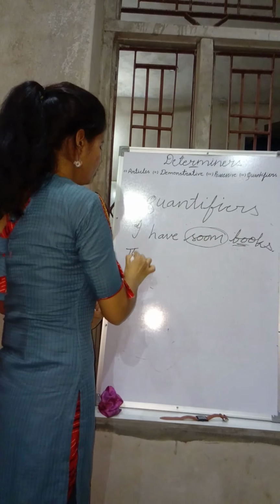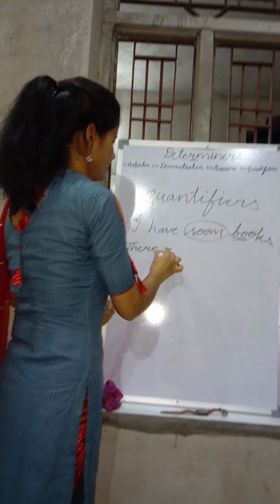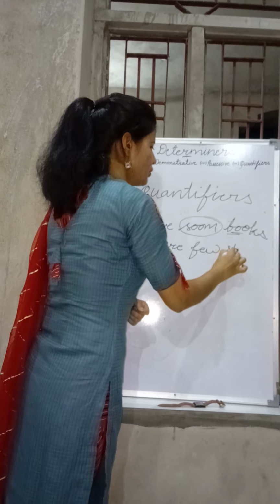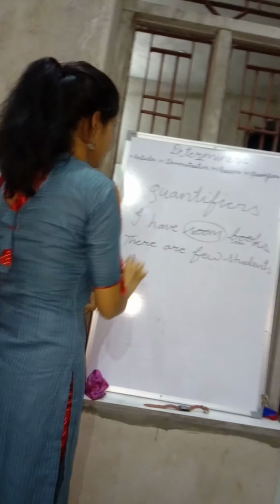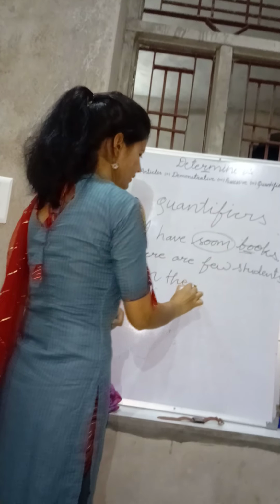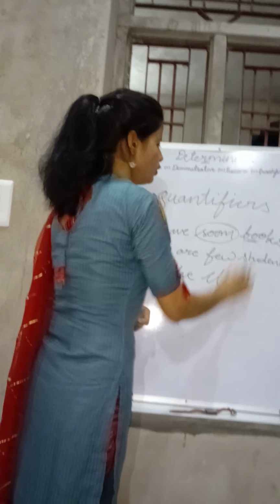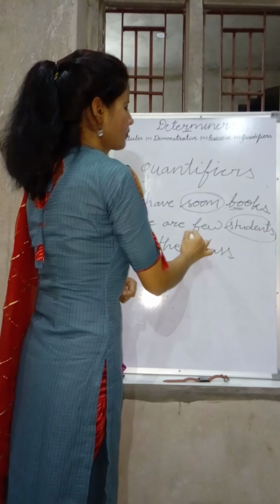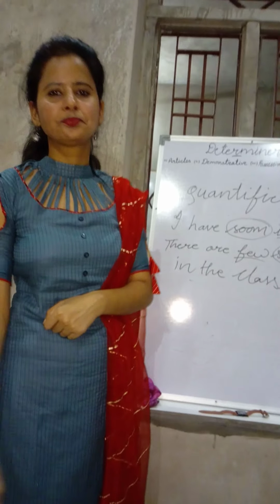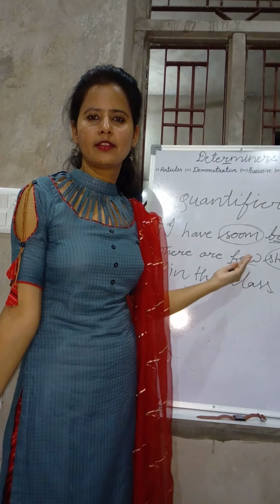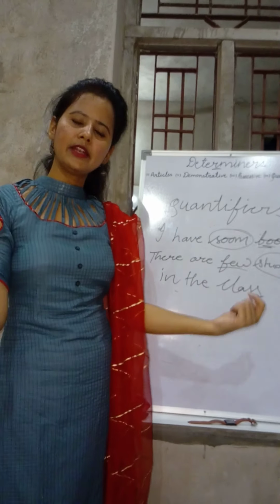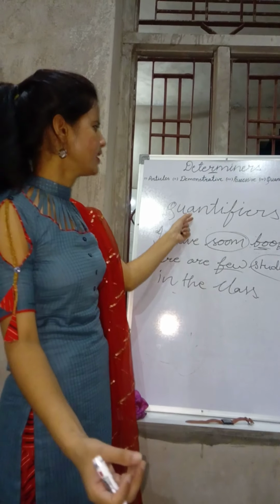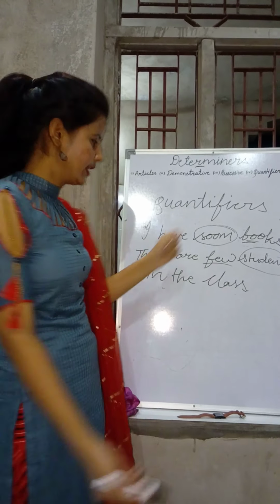There are few students in the class. So how many students? Few students. Just ask the question of how many and how much, and if the word gives the answer, definitely it is a quantifier.